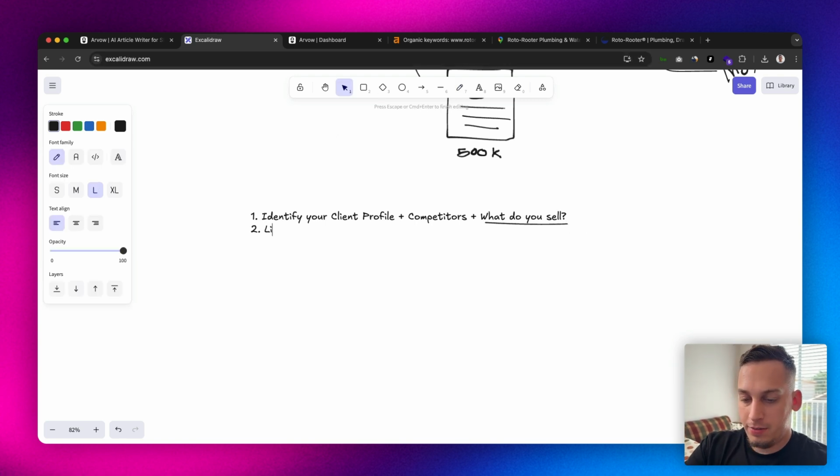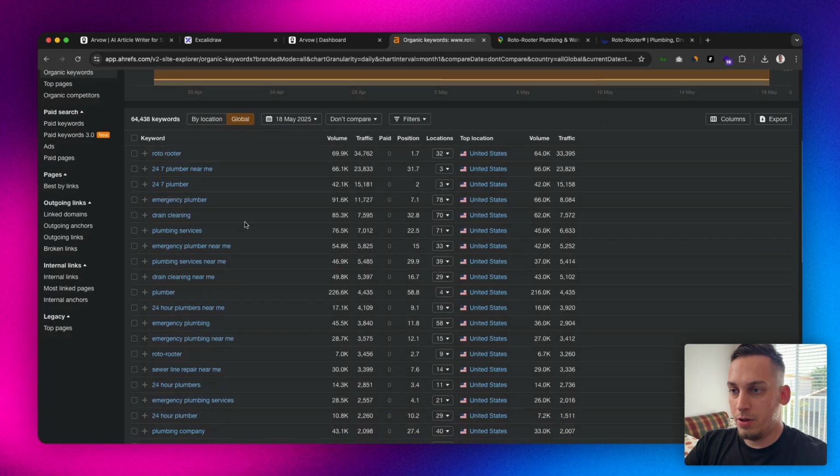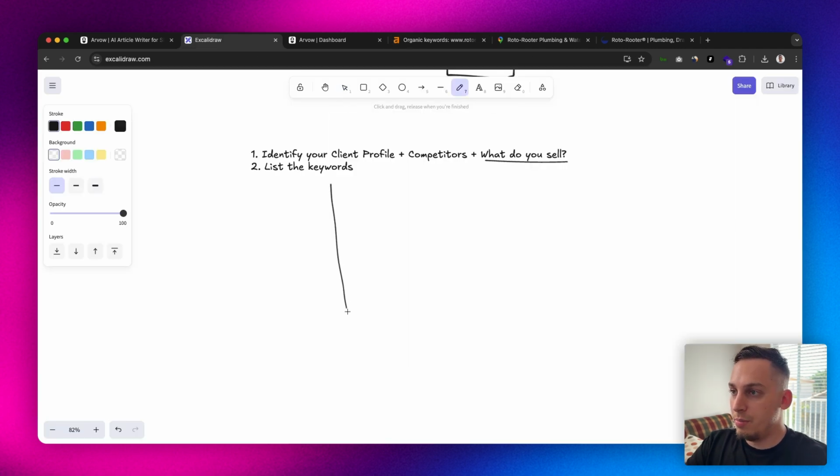Now step 2 is to list the keywords, right? We were just looking at that in Ahrefs. What you could do is look at your main competitors and create a list of different keywords. You can make this one the first one, this one the second one, this one the third one, this one the fourth one, and so on. You create a list of several keywords that you would want to use. What's also very important to understand is that there's some type of axis: the y-axis is high intent keywords, and the x-axis is the traffic, right? The traffic that is being generated by these different keywords.